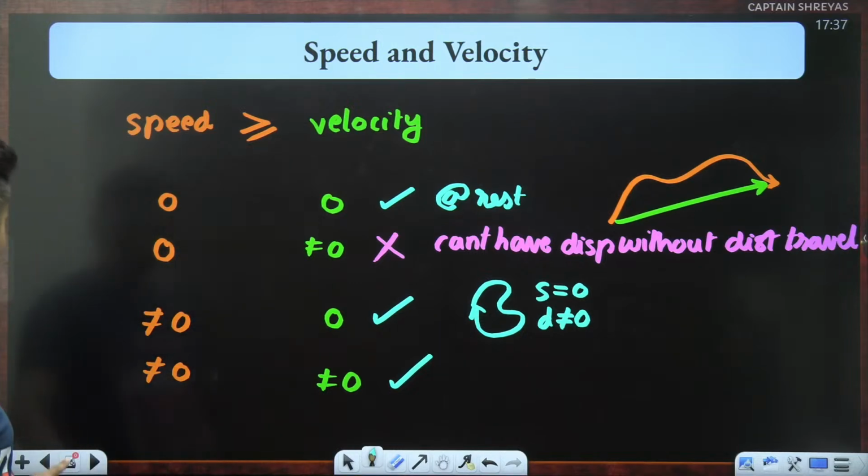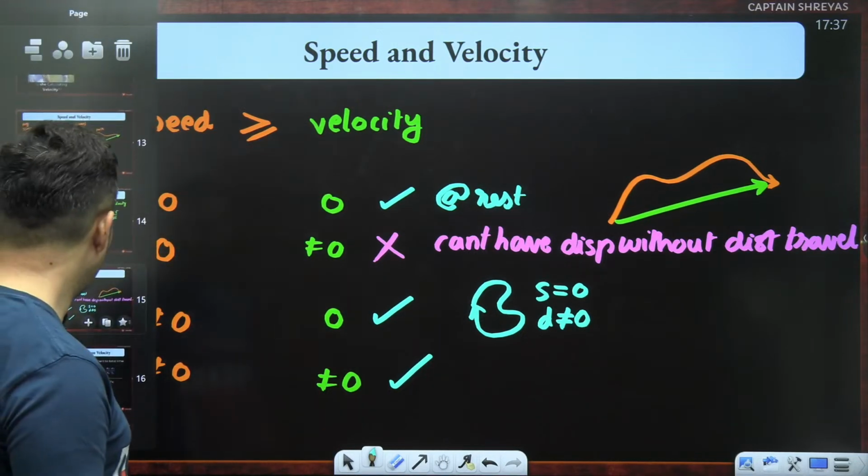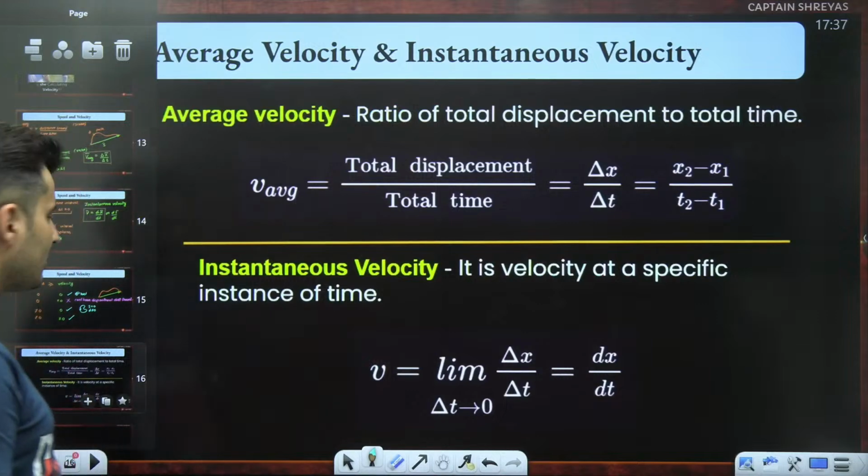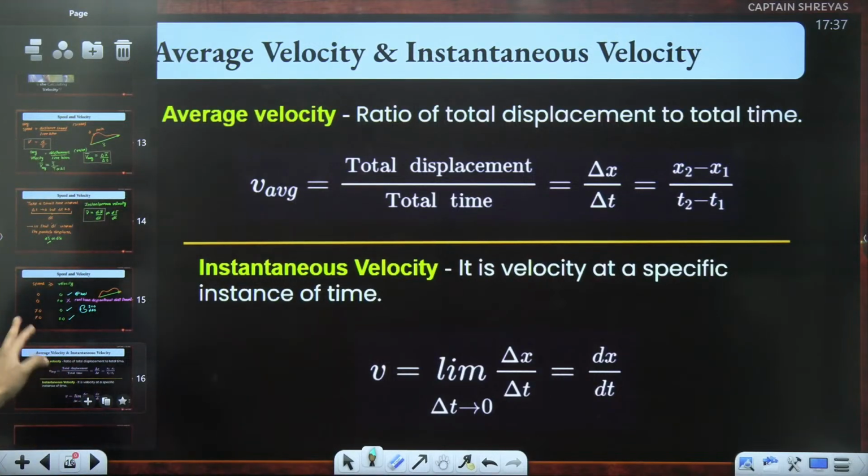Yep. Great. So that was velocity and displacement and velocity and speed, and how they are related to distance and displacement.